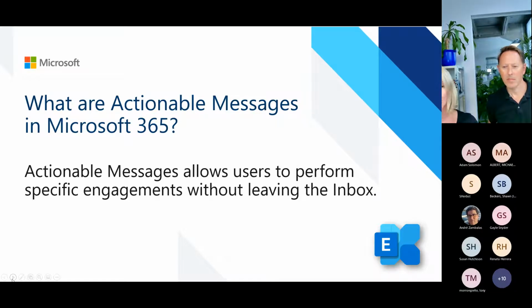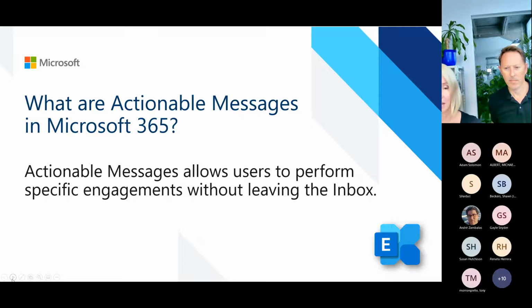We can use those messages in an interactive flow, regardless of whether it's Outlook, Teams, or SharePoint. You can perform a specific engagement without leaving your inbox, your Teams client, your SharePoint site, or your mobile device.